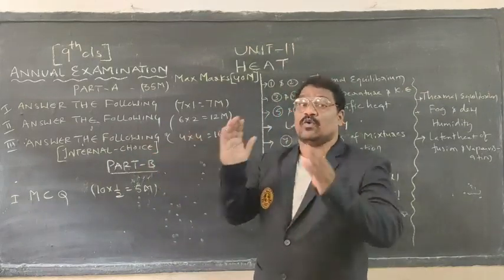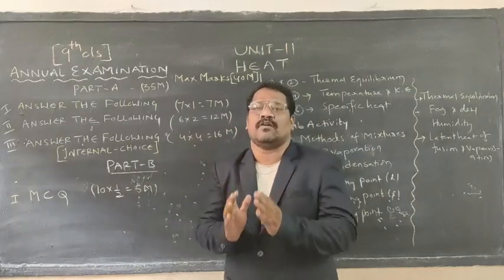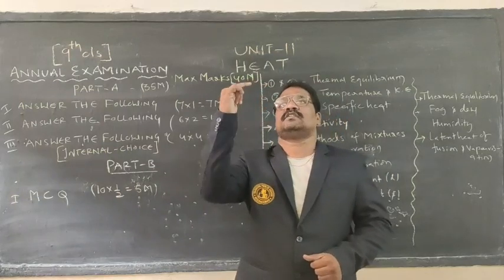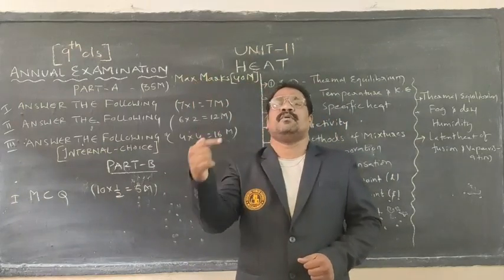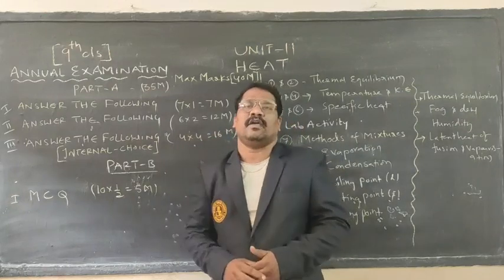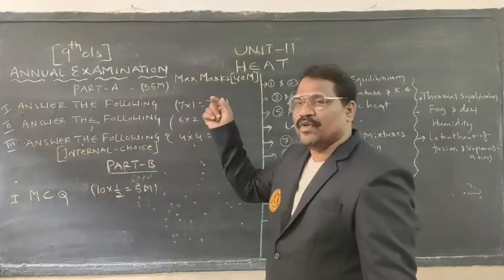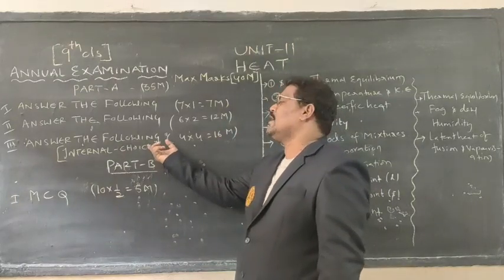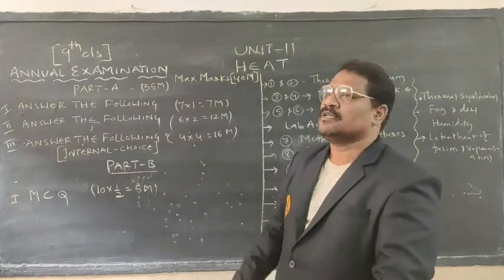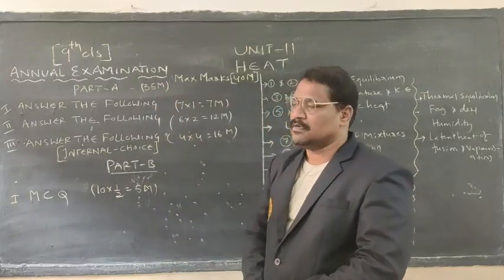4 twos are 8. Total 8 questions they will ask. From those 8 questions, they won't directly ask 8 questions. First question, either the first question of A bit or B bit. Second question, A bit or B bit. In that particular way, they will ask 4 questions. A bit, B bit will be there, and within that we have to write only 1. Each question carries 4 marks. The total, if we add these 2 things, we will get 35 marks.